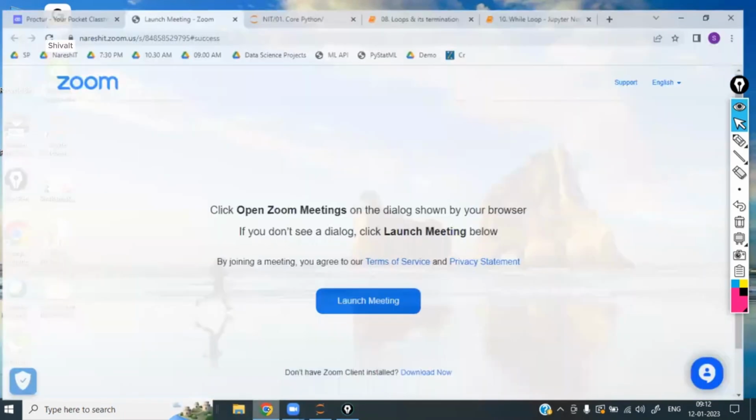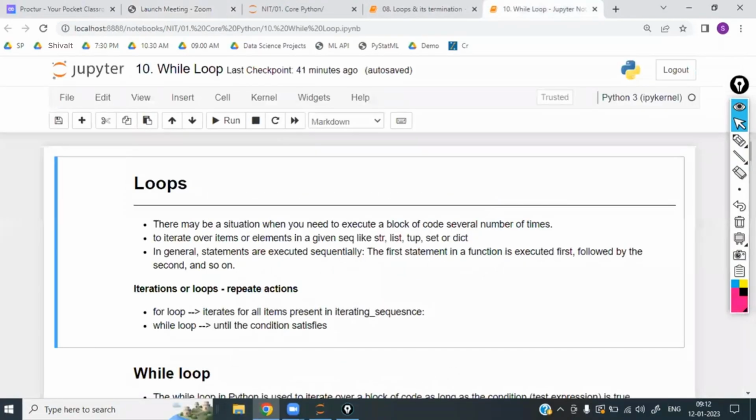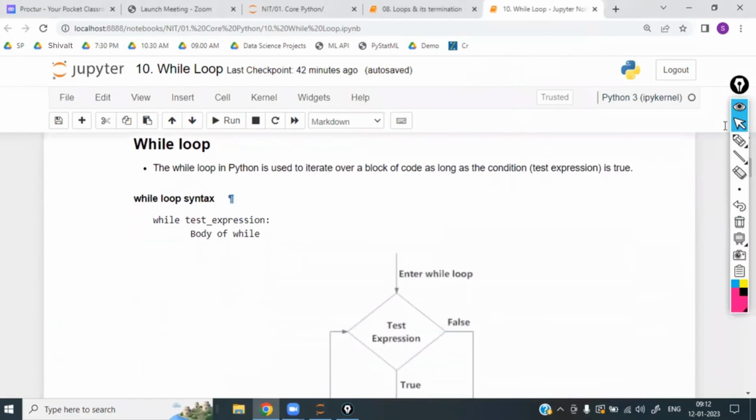So in the last class, we were discussing while loops. What is meant by loops? Loops mean repetition, where a loop repeats the same block of code multiple times. The while loop in Python is used to iterate over a block of code as long as the condition is true.